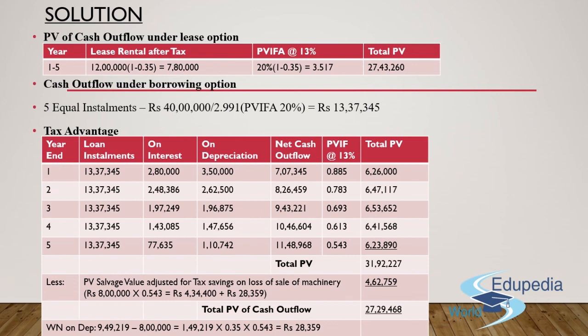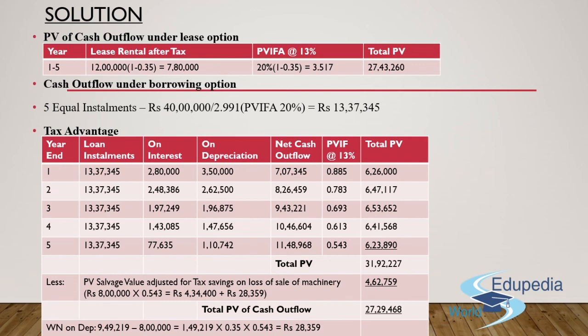Now, since I have obtained the figures for tax saving on interest and depreciation, I just need to deduct the same amounts from the loan installment. I'll get a figure of net cash outflow for all 5 years. Multiply the same with the present value interest factor annuity at 13%, and you will get the total present value for each of the 5 years. The total present value for the 5 years will sum up to 31,92,227 rupees. You need to subtract the present value of the salvage value adjusted for tax saving on loss on the machinery.